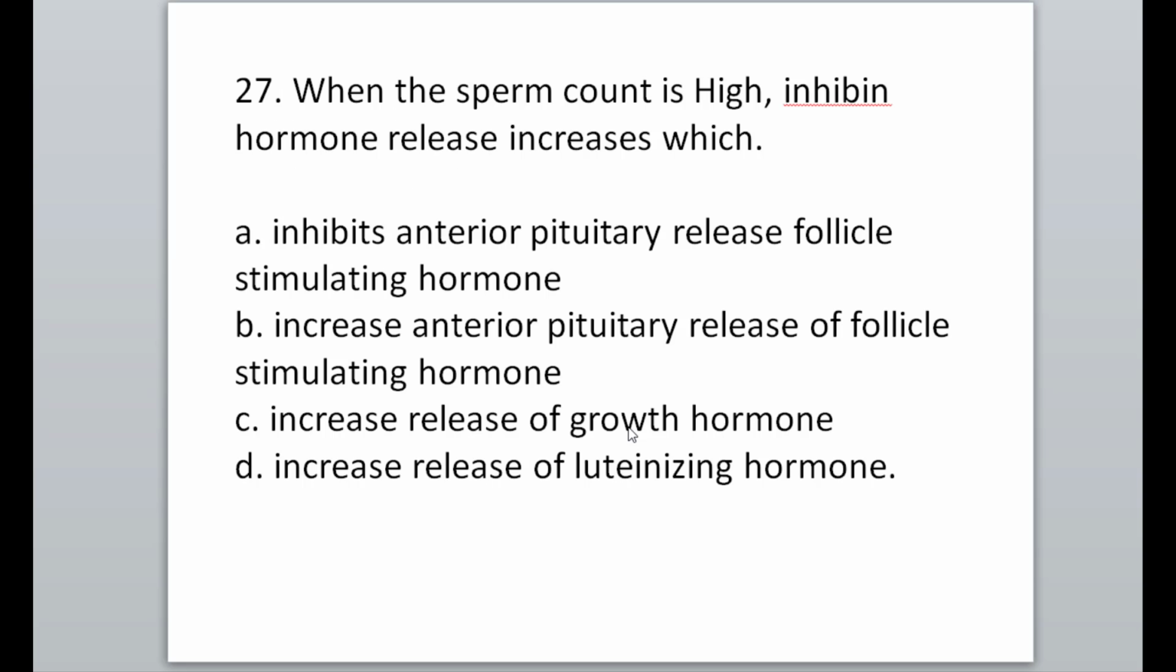Next MCQs. When the sperm count is high, inhibin hormone releases which? Look at the options. When sperm count is high, inhibin hormone increases, which inhibits the anterior pituitary from releasing follicle stimulating hormone. So option A is correct.